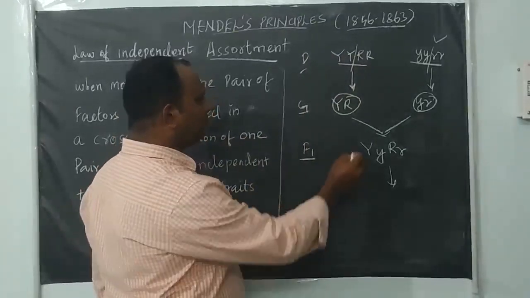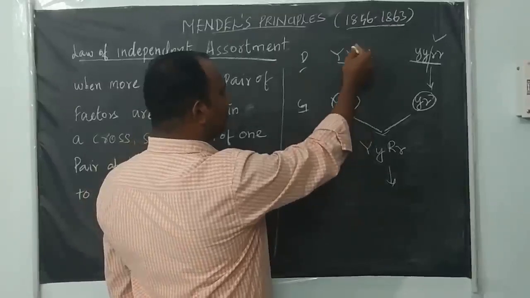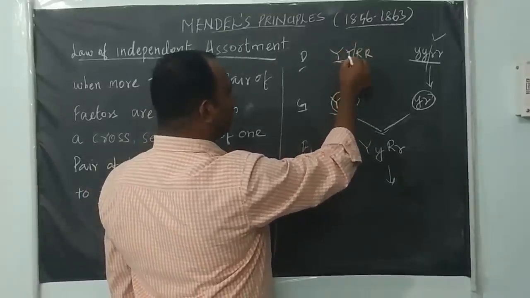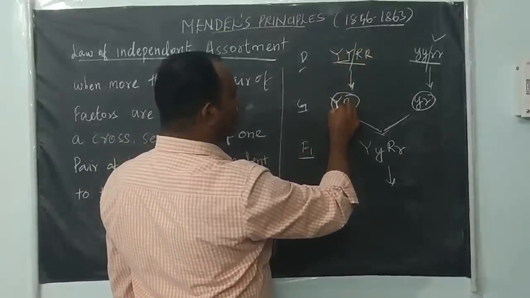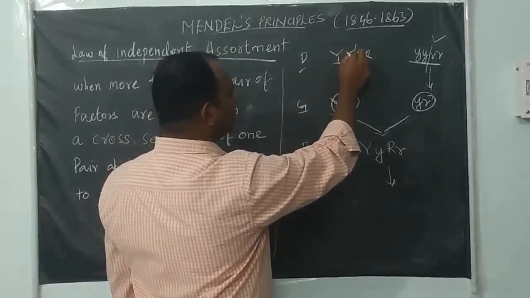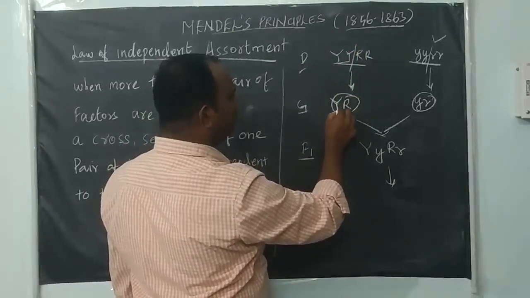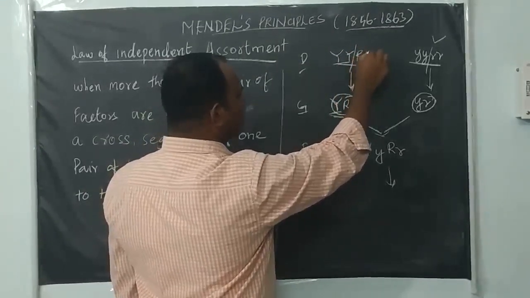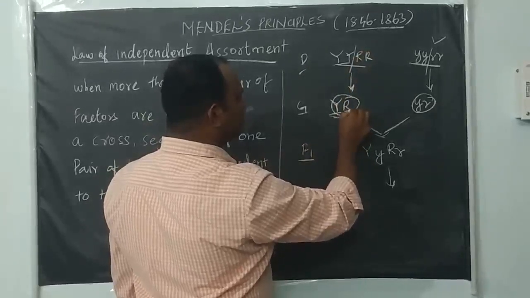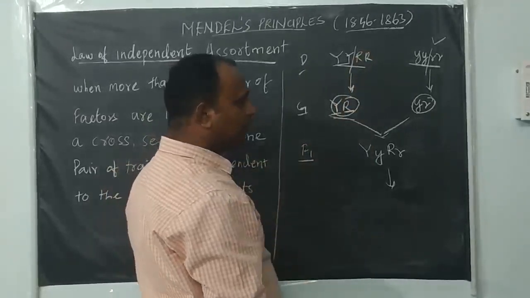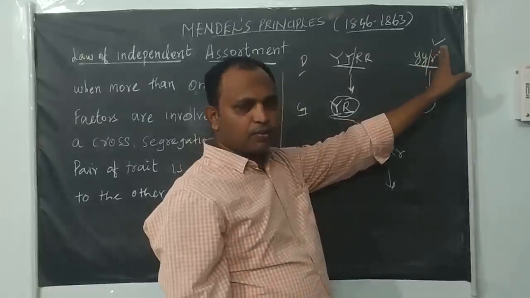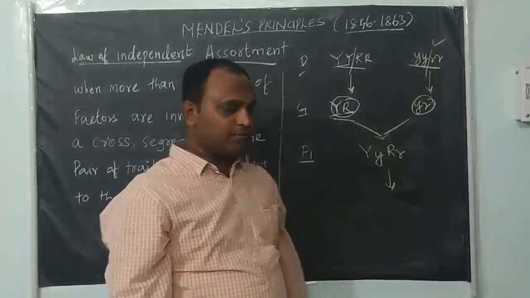So the gamete, like in monohybrid, out of 2 alleles of a pair receives only 1. See, capital Y, small y is there, the gamete receives only 1 Y. Here also capital R is there, it receives only capital R. Similarly small y, small r and small r also.